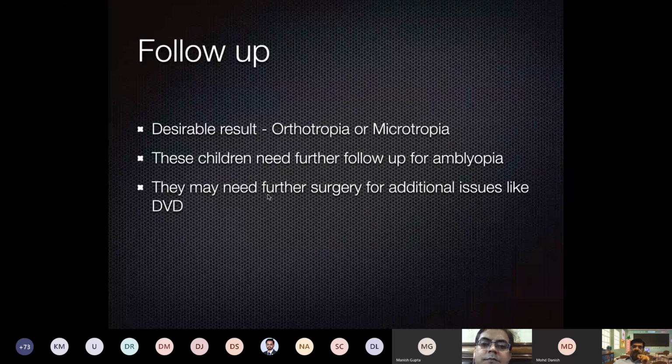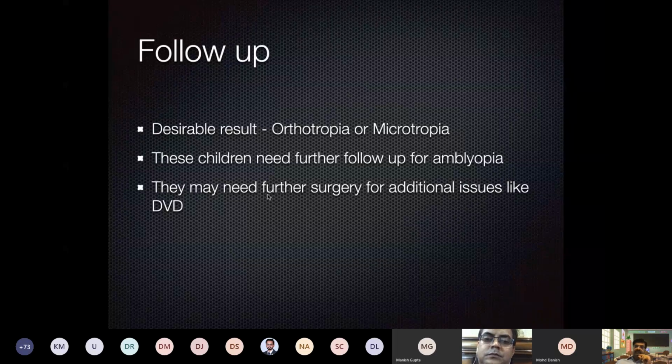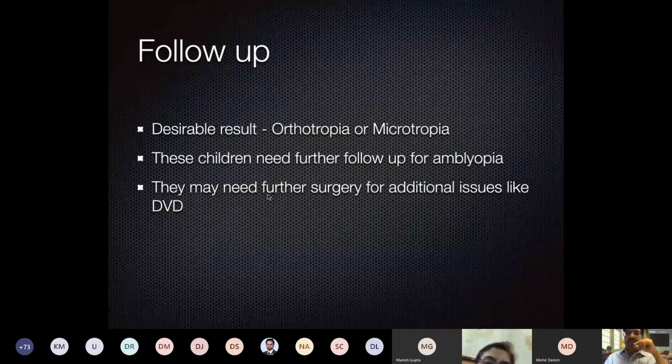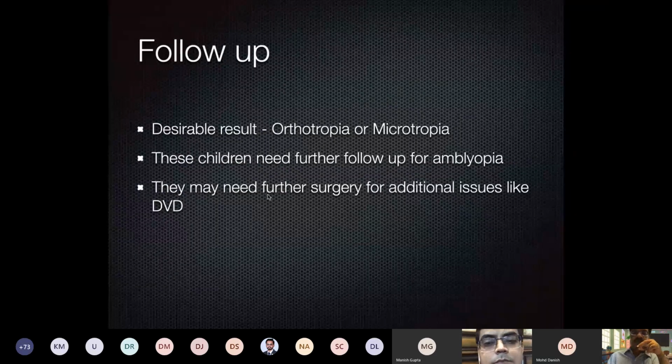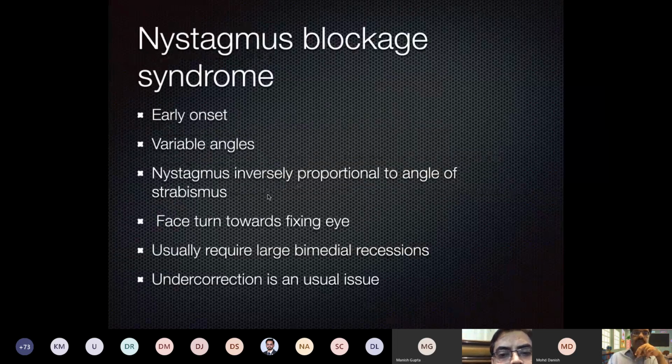Frequent follow-up for amblyopia is required, and sometimes they may develop DVD later on, and then we need to operate again. For the inferior oblique, there are different weakening procedures: one is recession, one is anterior transposition. So if there is inferior oblique overaction along with DVD, then we do anterior transposition.